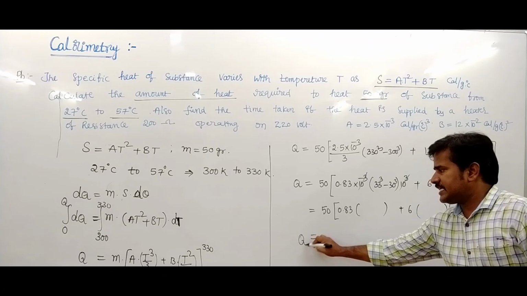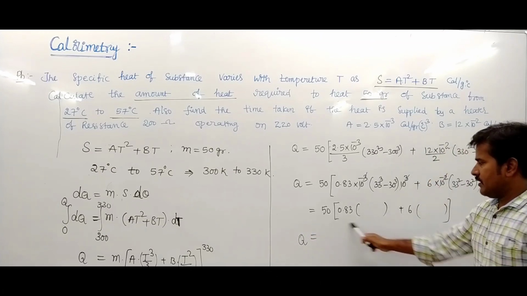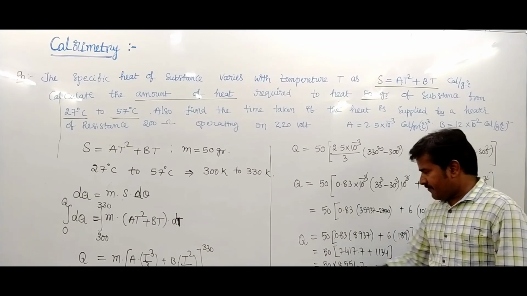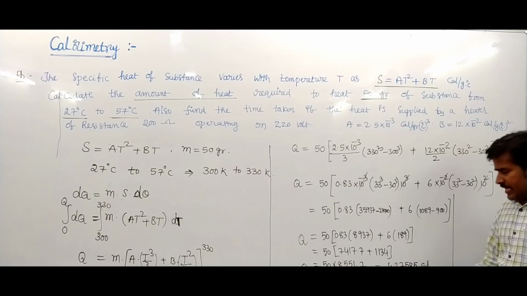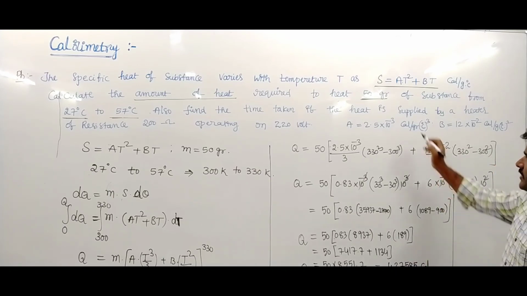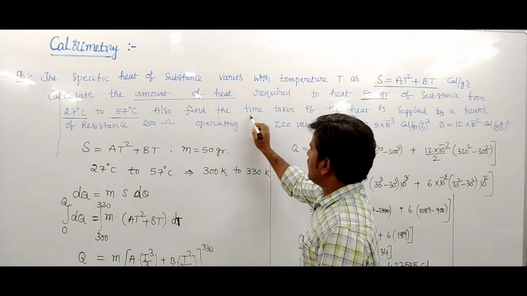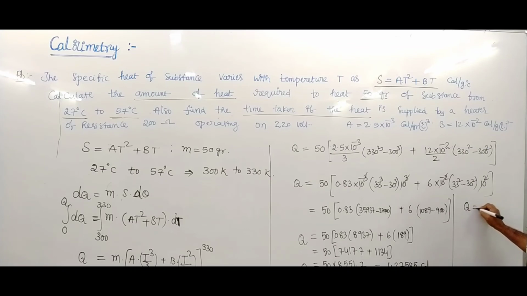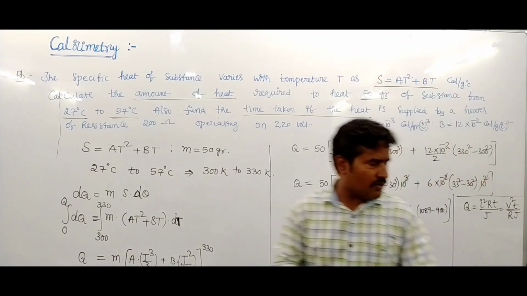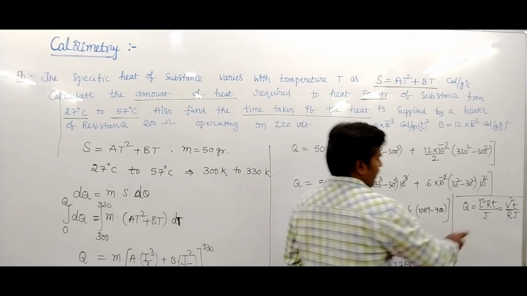The total heat required, after calculation, becomes 427585 calorie. But we want to find the time taken for this heat. You know that Q equals I square RT upon J, or it is written as V square T upon R into J. This is also a relation for Q.